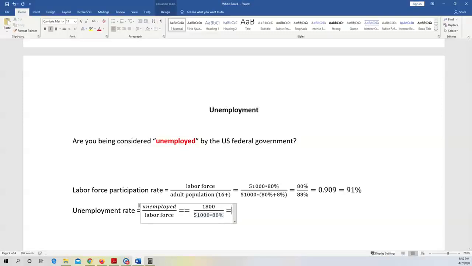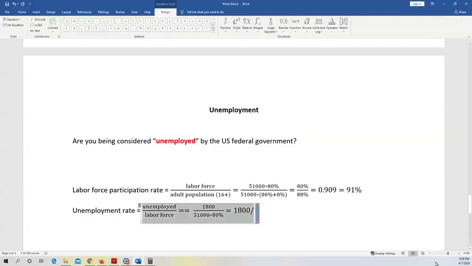And this is equal to 1,800 divided by what is 51,000 multiplied by 80%. Let me use a calculator to figure this out. So this ratio becomes 1,800 divided by 40,800.